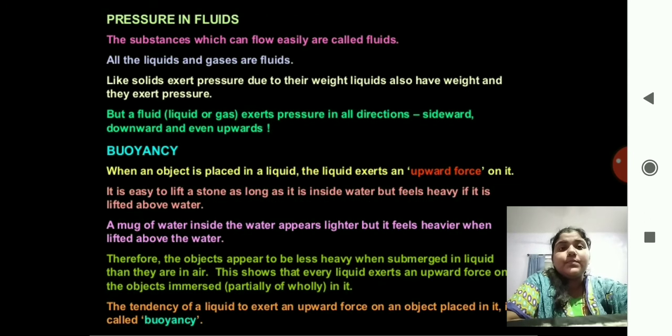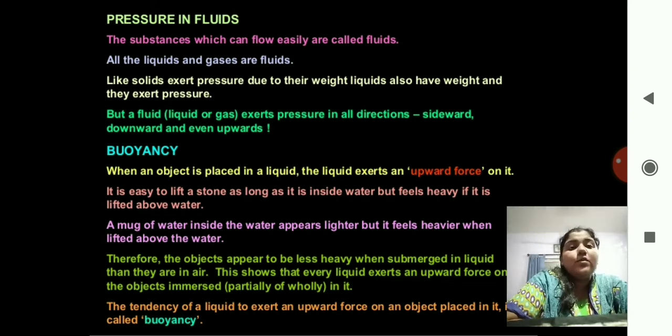Next we have pressure in fluids. The substances which can flow easily are called fluids. All liquids and gases are fluids. Like solids exert pressure due to their weight, liquids also have weight and they exert pressure. But a fluid exerts pressure in all directions: downward, sideward, upwards. I gave you the example of the soda bottle or any cold drink bottle. The pressure is exerted in all directions.